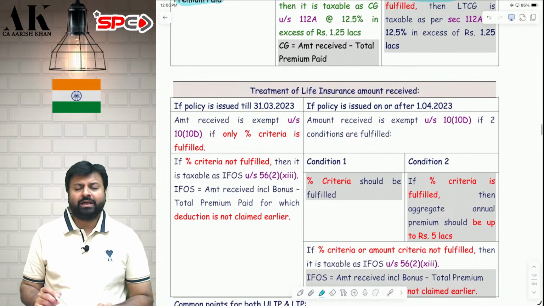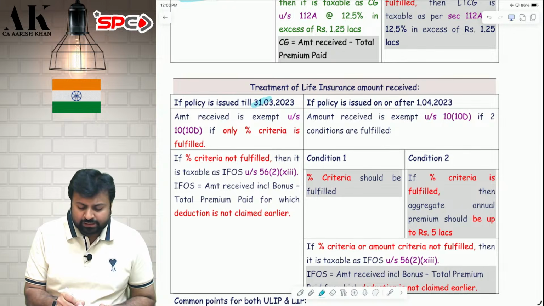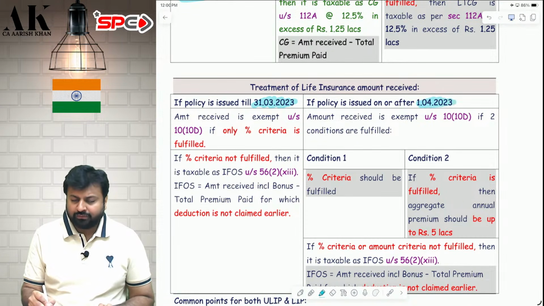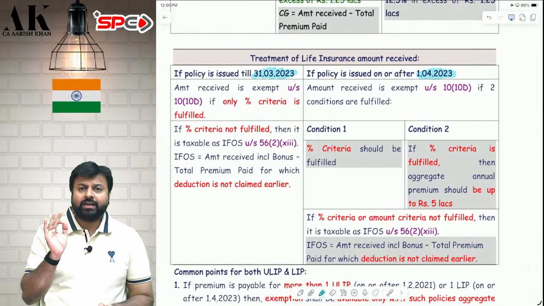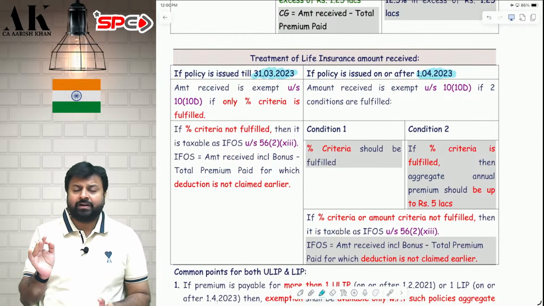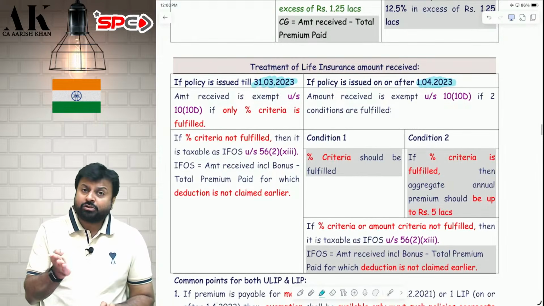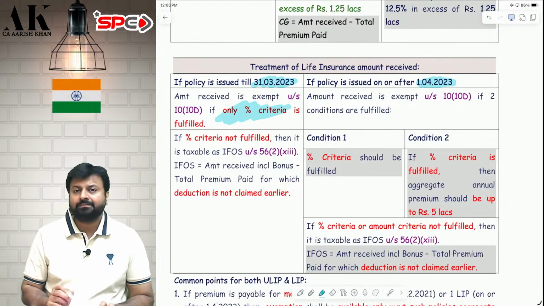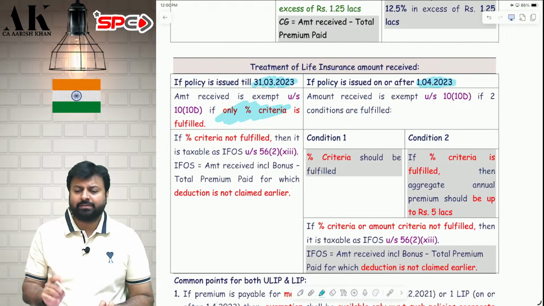Now, what is the treatment of life insurance? For life insurance also there is a cutoff. If it is issued till 31st March 2023, the treatment is different, and if it is issued from 1st April 2023, the treatment is different. If it is issued till 31st March 2023, you have to just fulfill the percentage criteria. If the percentage criteria is fulfilled, it is exempt, or else it is taxable.